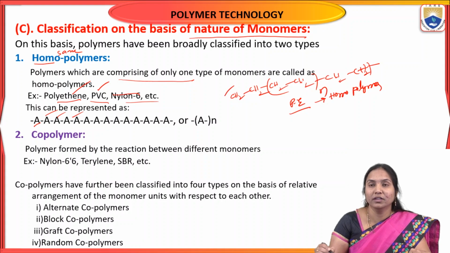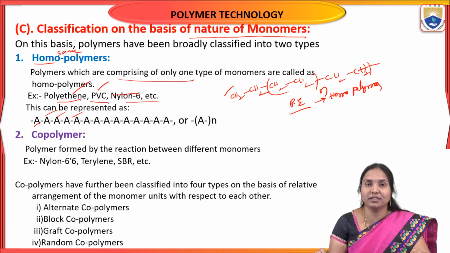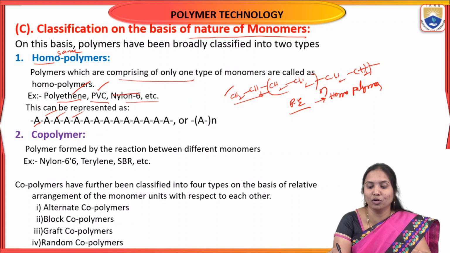For example, this is the ethylene monomer. The same monomer repeated several times gives polyethylene, also called a homopolymer. The best examples are polyethylene, polyvinyl chloride and polystyrene. Ethylene is the monomer, and this ethylene unit repeated several times gives polyethylene.